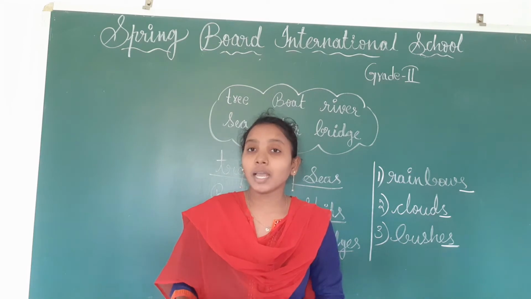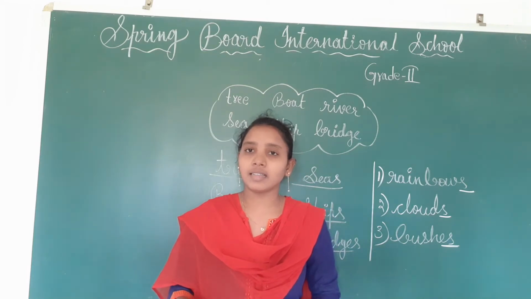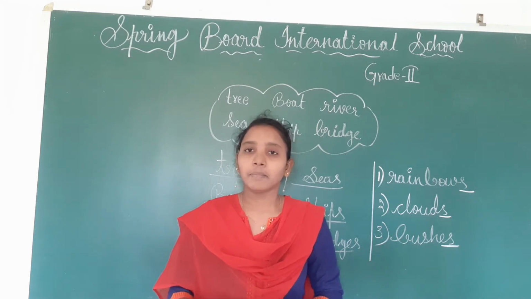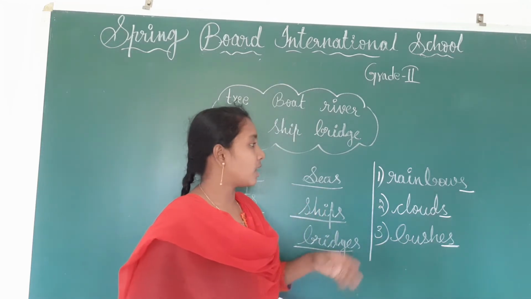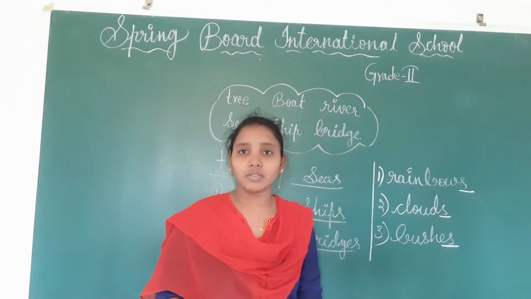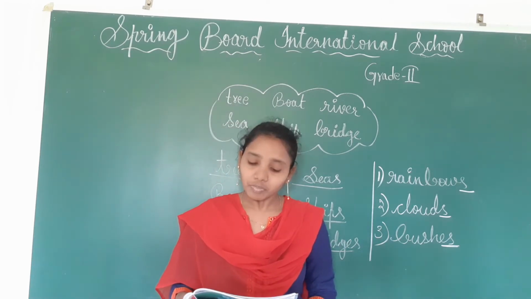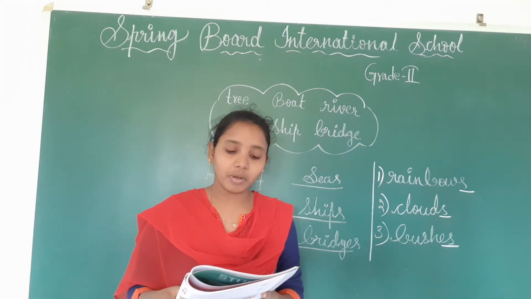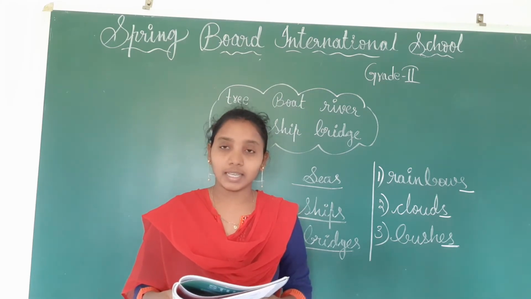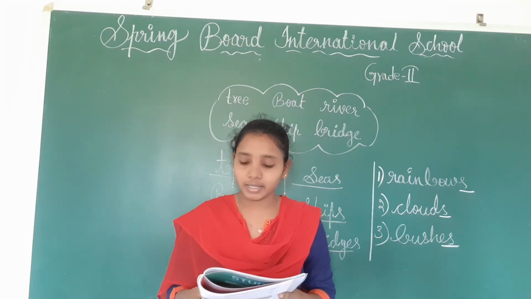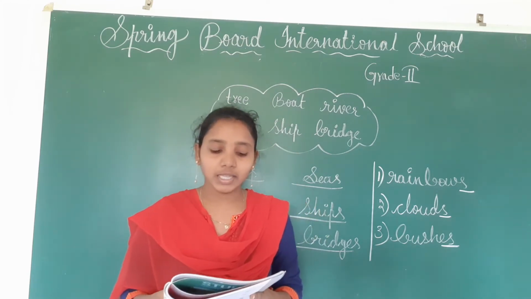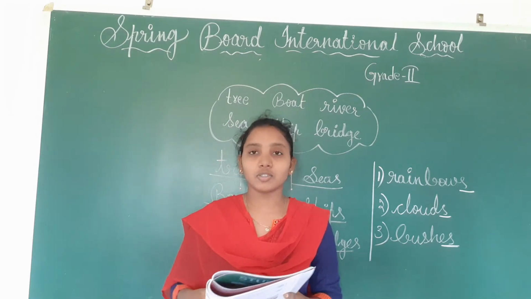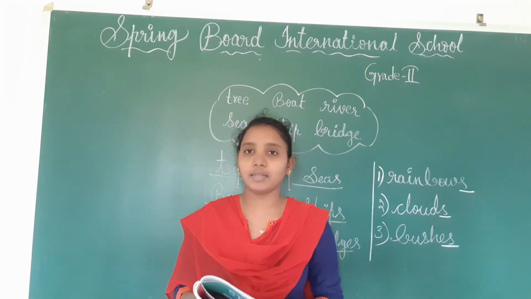Now, to what type of words we will add ES and to what type of words we will add S, we will see now, children. Because in plural form sometimes we are using S and sometimes we are using ES. Now let's get the clarity. See, here is a tip on forming plurals of words with ES. Words ending with s, ch, sh, x, z usually take ES in the plural form.